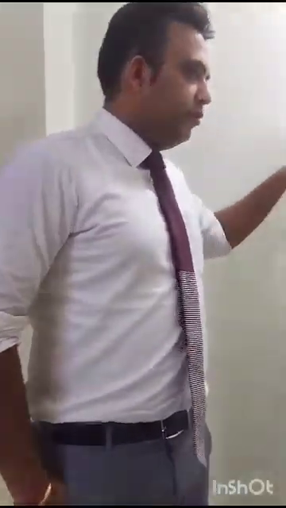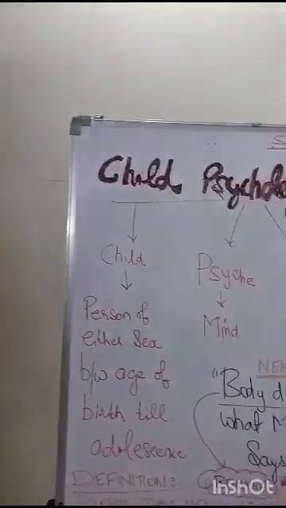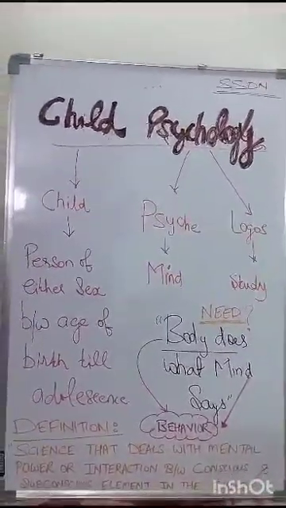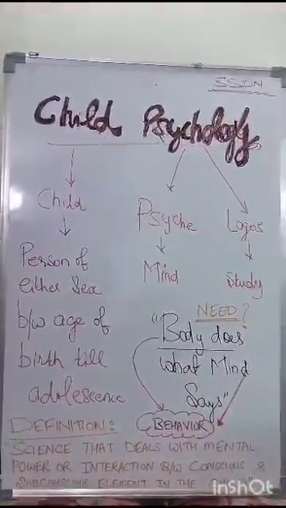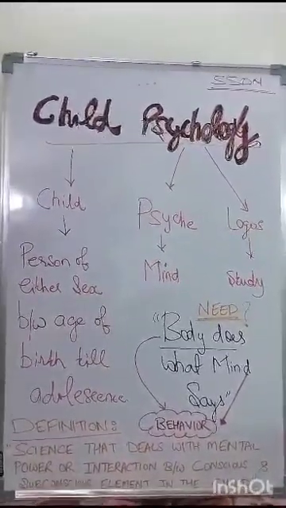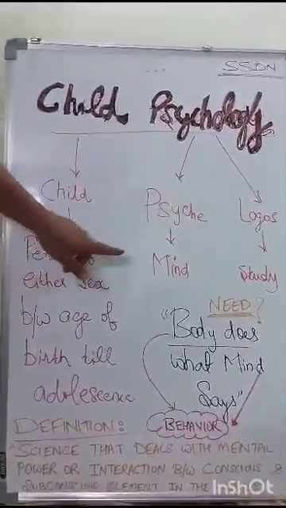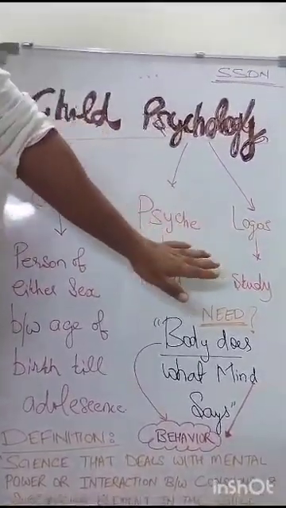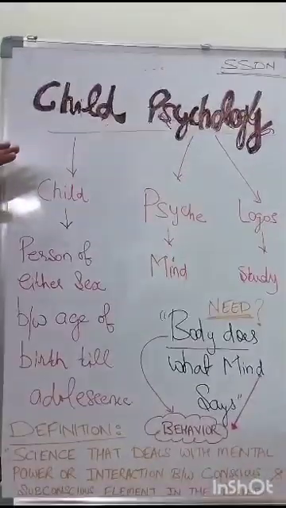Hello everyone. Today we are going to discuss child psychology. The word child psychology is made up of two words, child and psychology. The word psychology is again made up of two words, psych and logos. Psych means mind, logos means study. So study of mind is known as psychology.